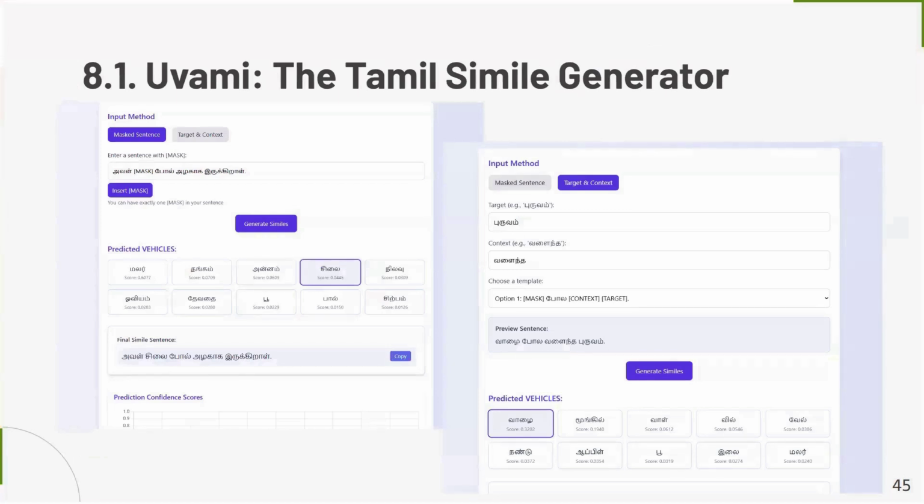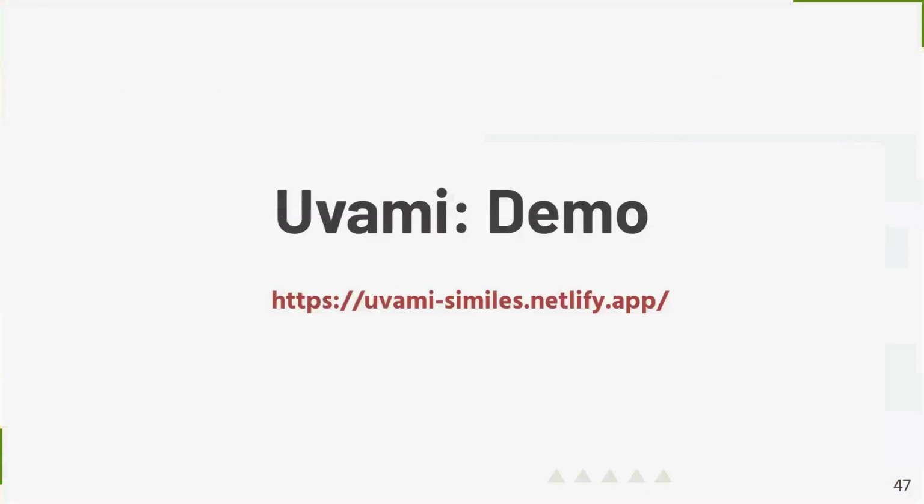Uvami, the Tamil simile generator. In this application, the user can give a sentence with a mask in place of the vehicle, and they can generate similes for that mask. They can also give a target and the context, choose one of the 3 templates we used, and use the template to generate possible similes.